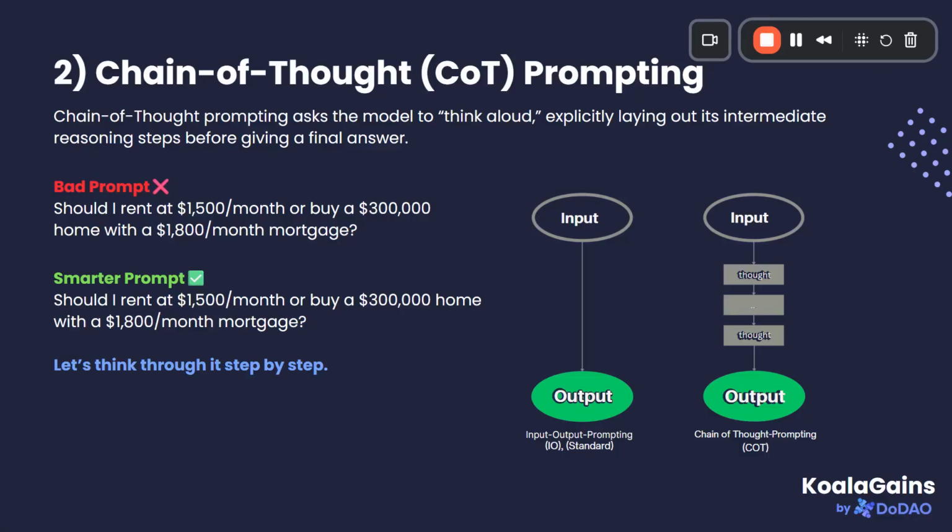So that is how chain of thought prompting helps us solve complex problems and gives us the most effective solution. Not only that, it also helps us verify the solution by showing us all the intermediate steps, and we can find out if the LLM has made any error in any of the steps.